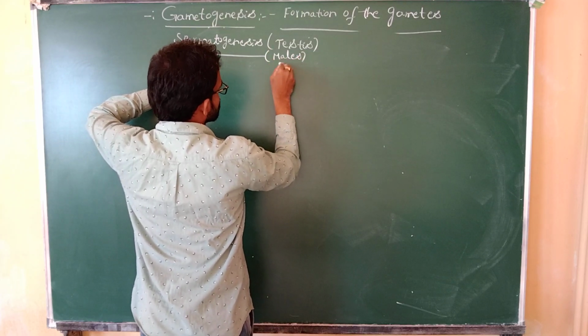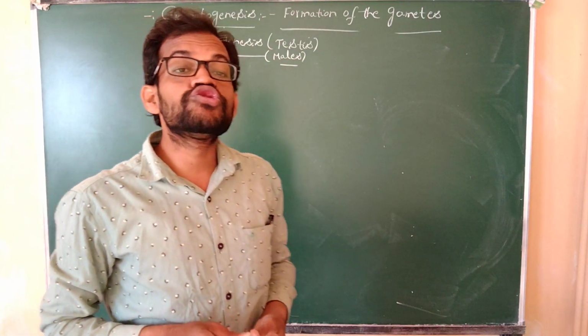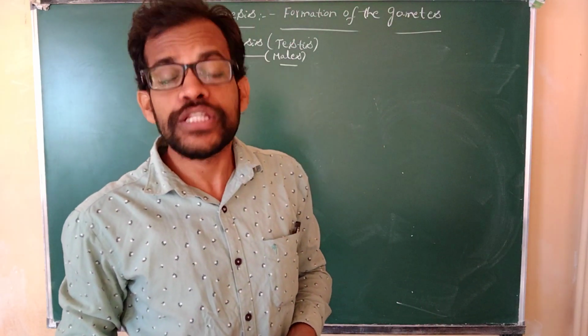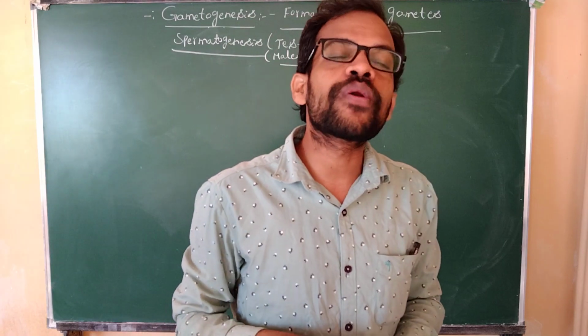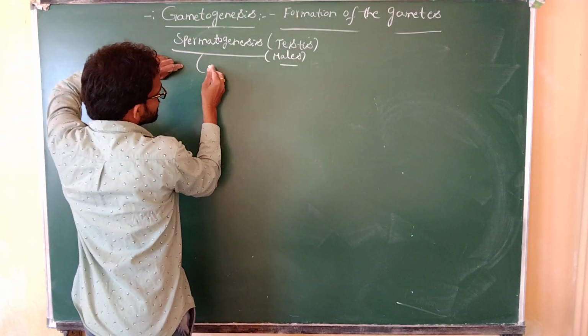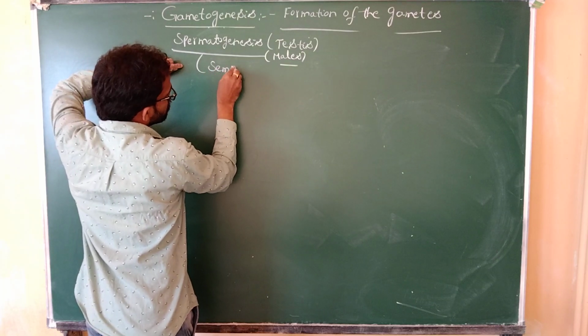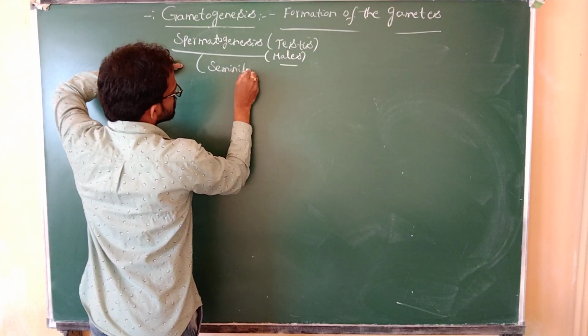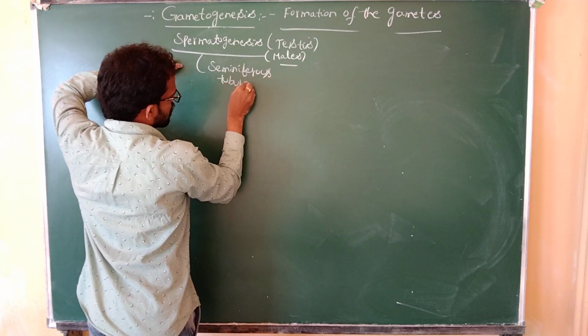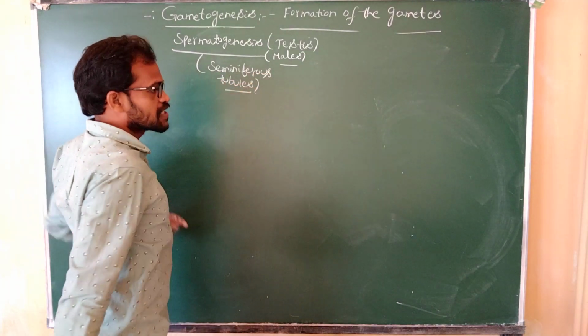What is the main process? Spermatogenesis means the immature spermatogonium mother cells are converted into mature sperm cells. It takes place in the males, in the seminiferous tubules.